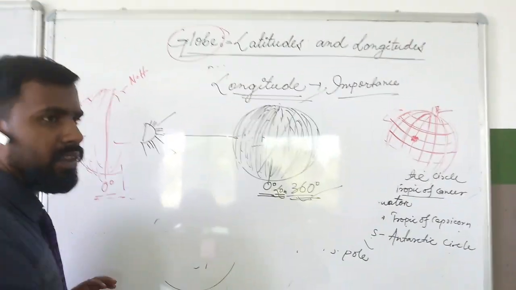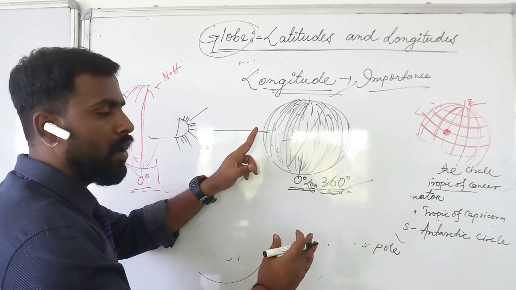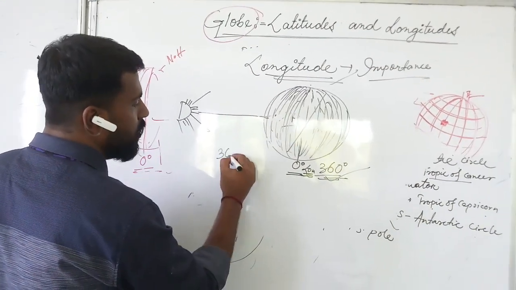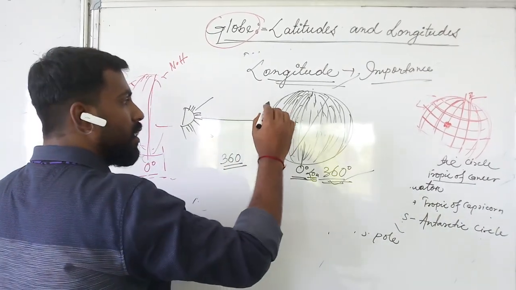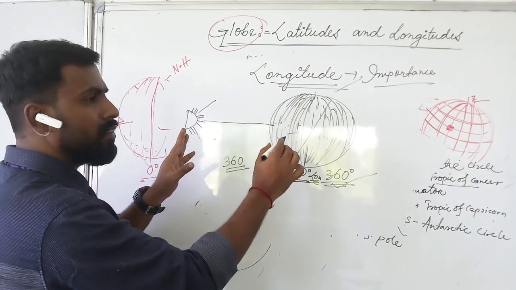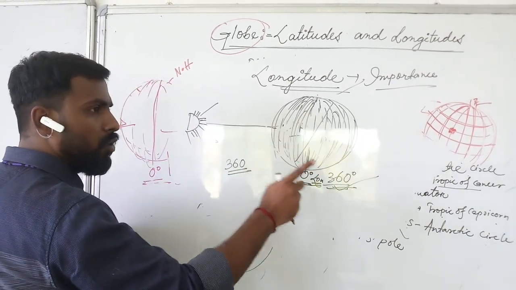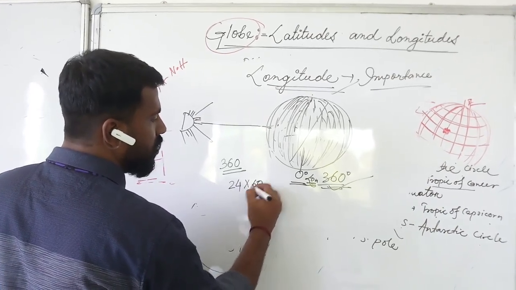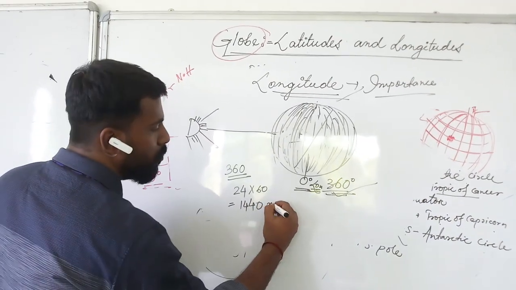How much time is taken by the sun to cross from one longitude to another longitude? We know that 360 longitudes are there, right? And remember one thing, in junior level we have learned that the earth takes 24 hours to complete one rotation. So for one rotation it takes 24 hours. I will multiply 24 with 60 to convert it into minutes: 1440 minutes, right?